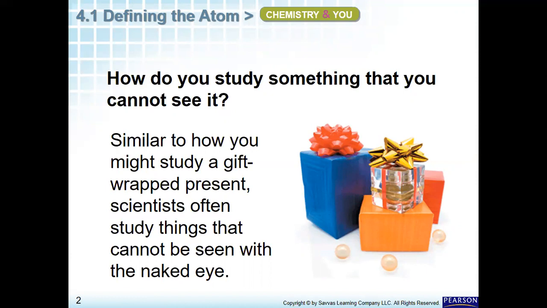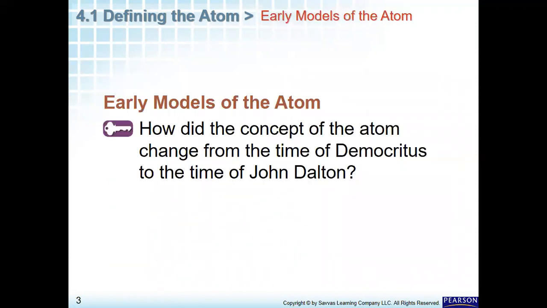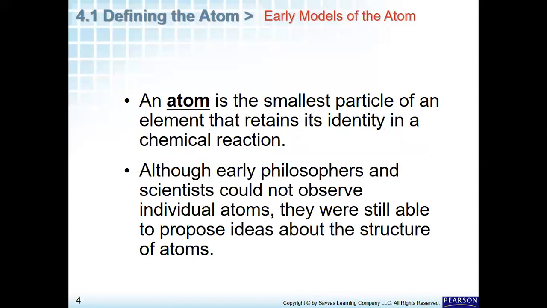You cannot know what is inside the present wrapped up, just like scientists cannot see what happens by the naked eye, but they can still study it. Early models of the atom were there in the beginning, and how did the concept of the atom change from the time of Democritus to the time of John Dalton? That's what we are going to learn more about.